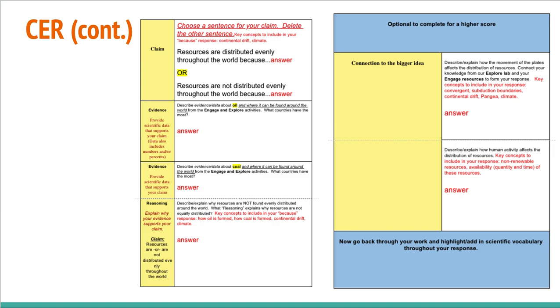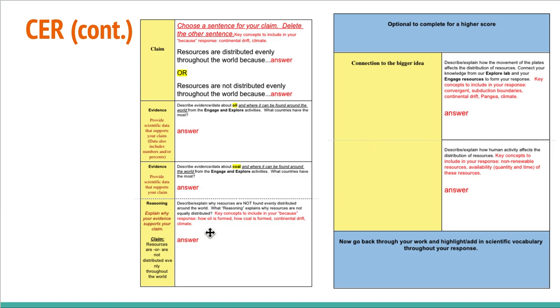Next, you're going to go into your evidence, and it says provide scientific data that supports your claim. Data also includes numbers and or percents. So you're going to describe evidence or data about oil and where it can be found around the world. You're going to use that engage and explore activities. What countries have the most? That would be a good part to start adding in some of that data, numbers that you used on the activity before, your gaining evidence activity.